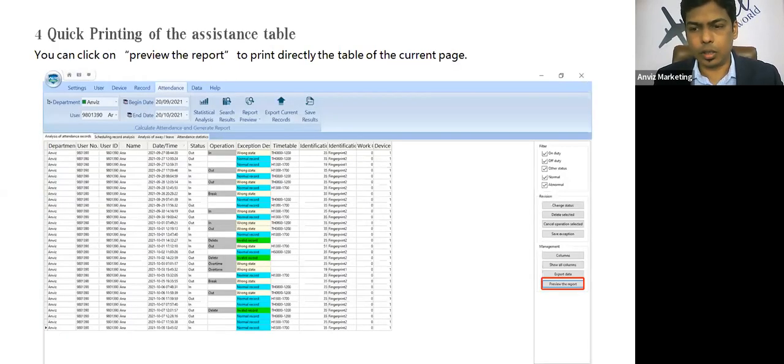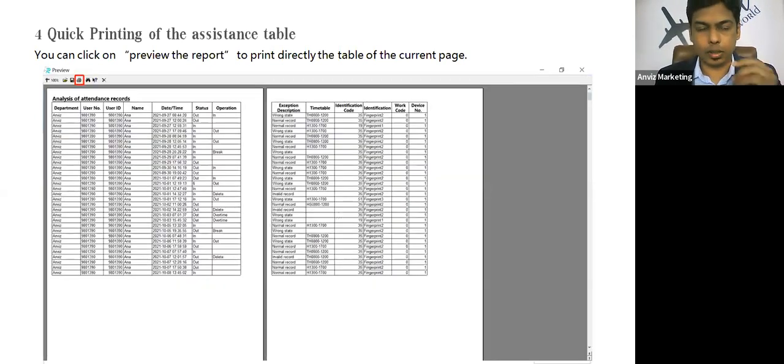Then you can directly generate a report as well. If you don't want to edit the format and you want to print it directly from the software, we have a preview the report option, which will give you the printable format, and you can print from the software application itself. This is the report that you get once you preview the report. Then you can just give the command to print, and you can print this report with the columns that you have selected.